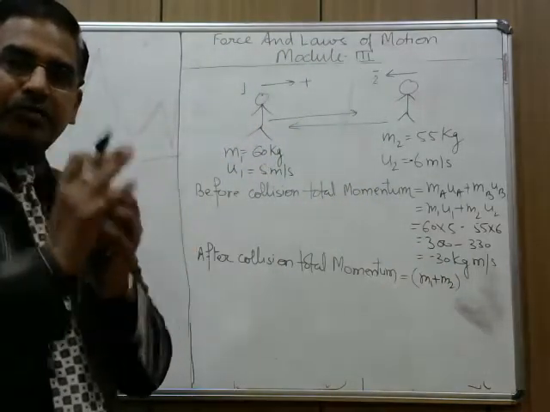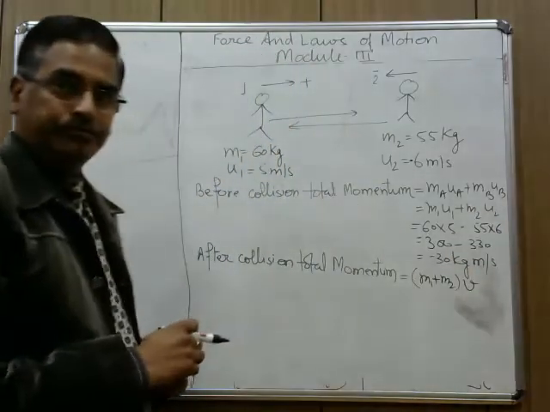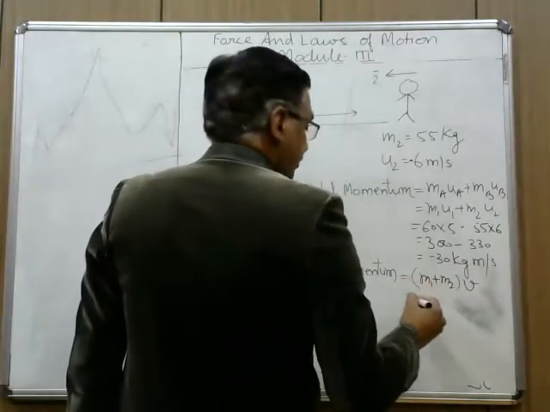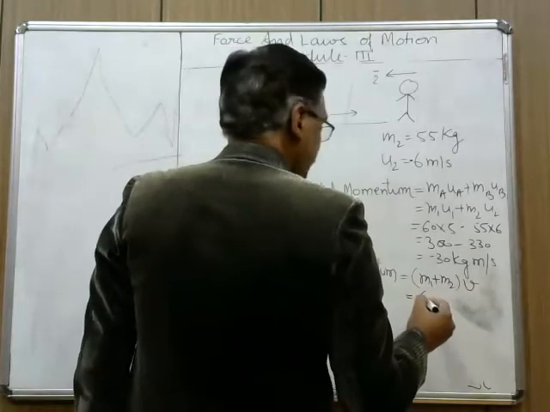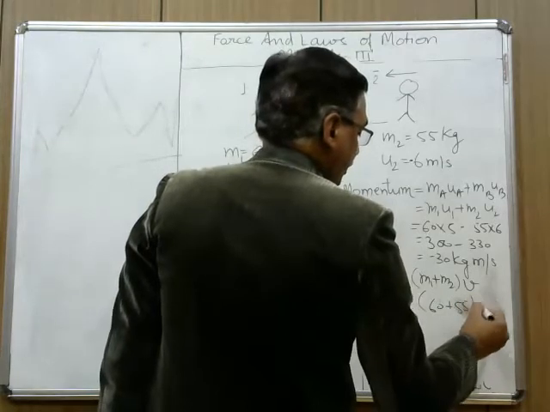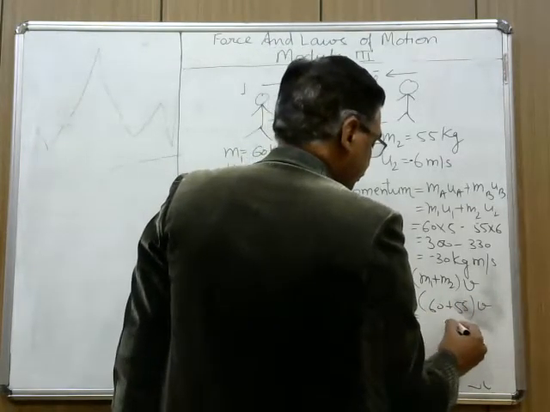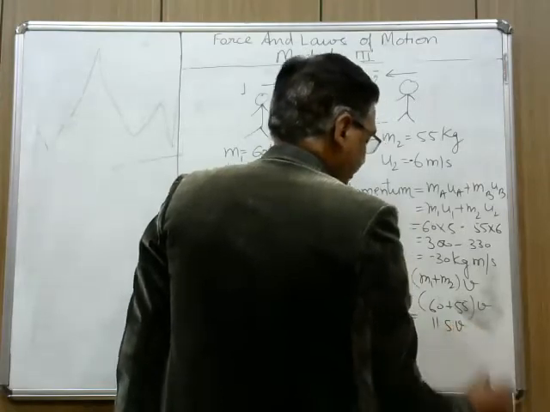The two bodies become one body system, and their common velocity, let it be v. This v we need to find. So m1 is 60 plus m2 is 55 into v. So this becomes 115 v.